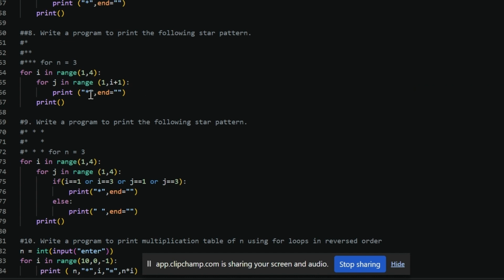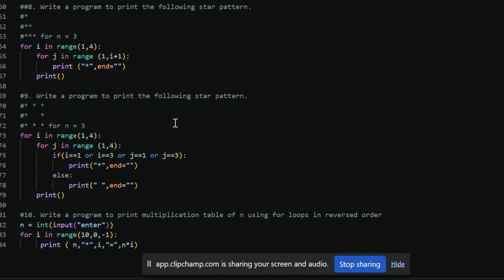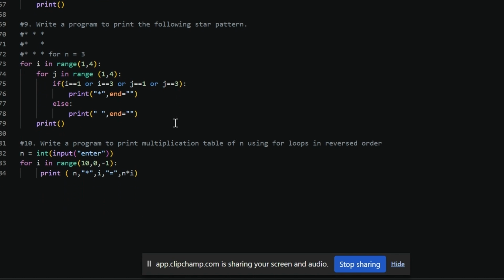In the next iteration, 2 stars will be printed, and this is for the next line because we are printing in the next line. In the next iteration, I will become 3, and now here it will become 4. 4 is excluded, and it will print 3 stars, which means it goes up to 3. In the same way we will get this pattern. I know I am teaching very poorly, but I hope you have understood.